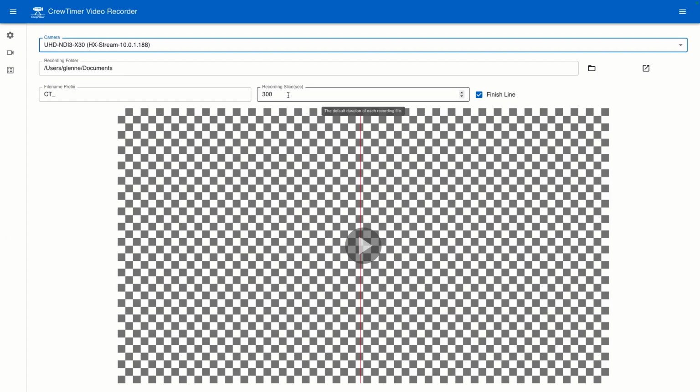One thing to note is that the video review application has a connection to the recorder application, allowing it to initiate a new slice. So you don't have to wait a full 5 minutes to start reviewing video. I can start my recording quickly simply by pressing the play button here.